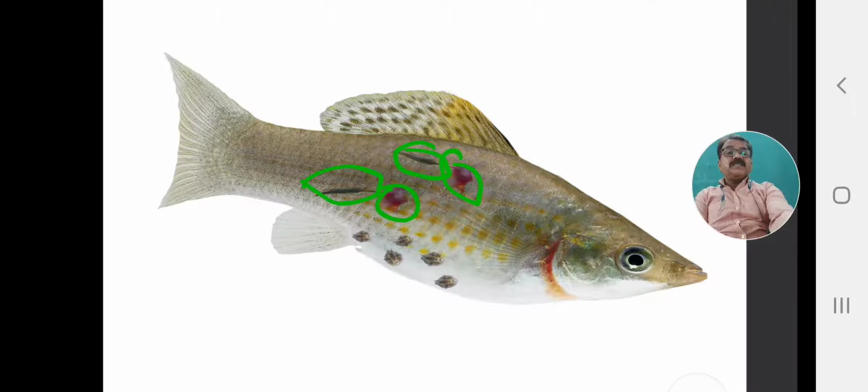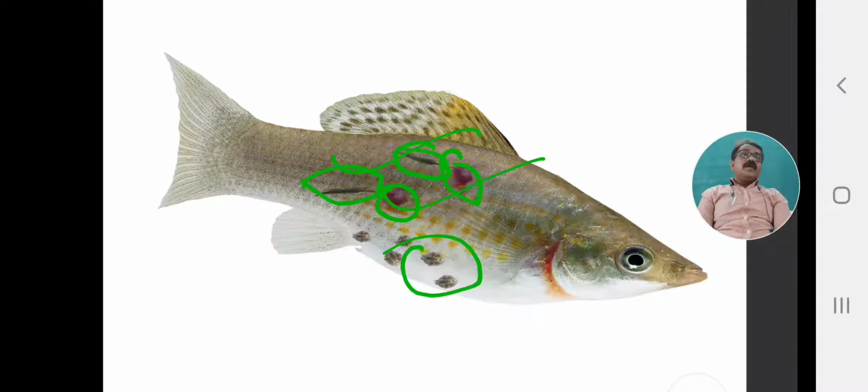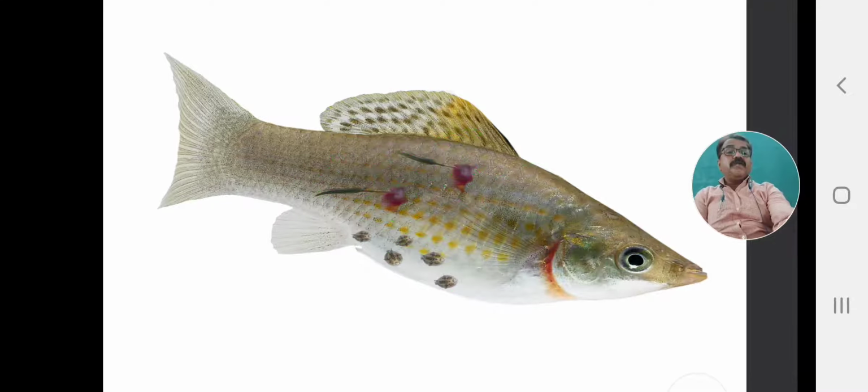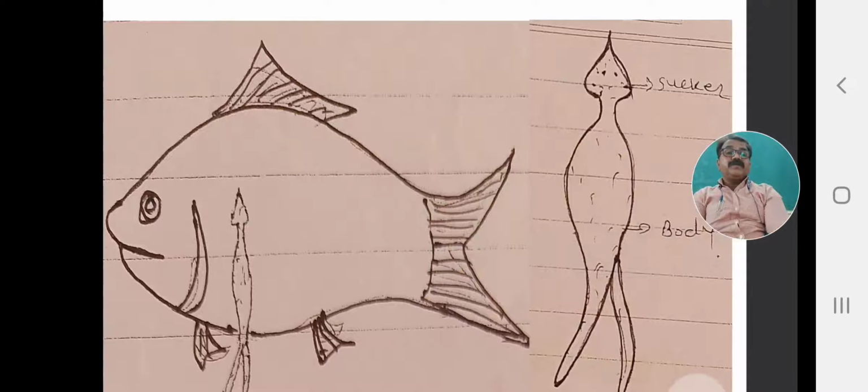The first parasite is the crustacean fish louse, Argulus, and the second is Lernaeasis, the Lernaea. These two crustacean parasites infect fishes in freshwater areas, or fishes cultured in ponds and lakes. It is the infected fish. Again, another fish infected with Lernaea can be observed. See the figure again.